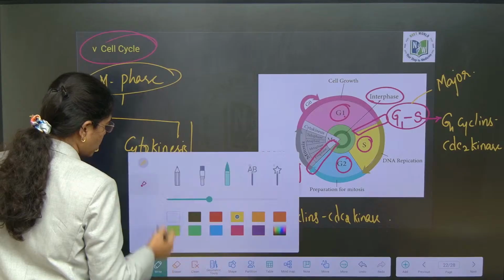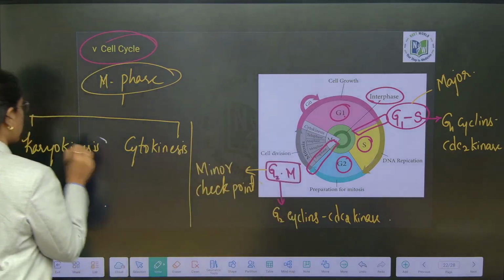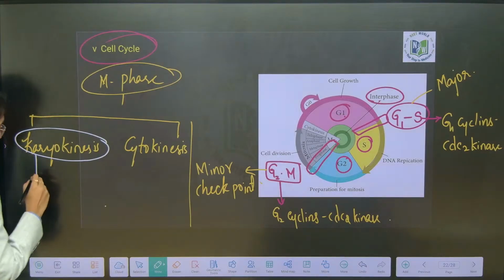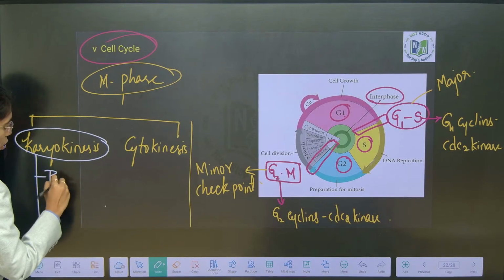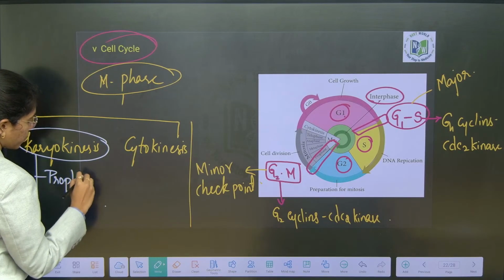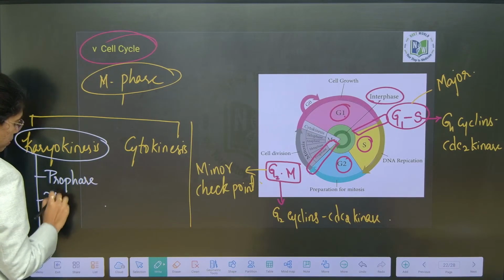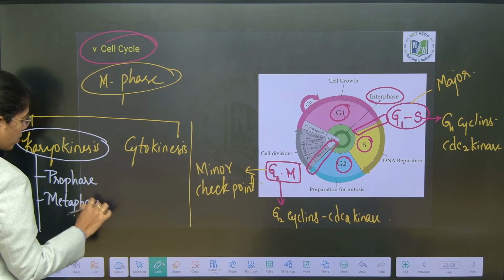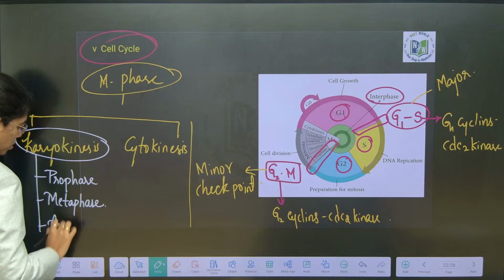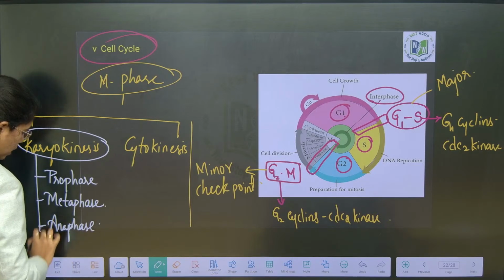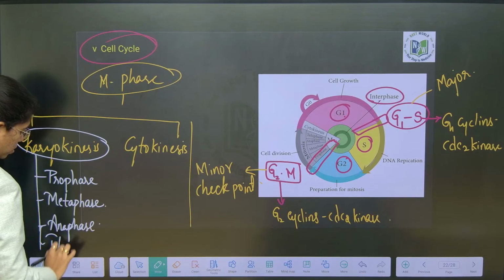Karyokinesis has 4 substages: prophase, metaphase, anaphase and telophase.